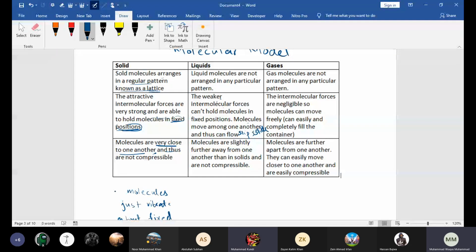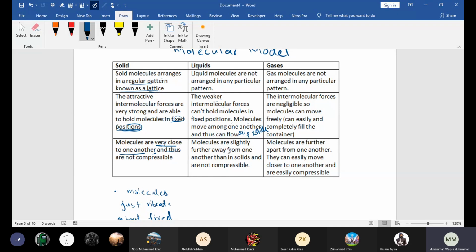So in liquids, the molecules are loosely held together, and the forces of attraction between the molecules are weak, not as strong as in solids, but stronger than in gases. The forces of attraction between the molecules of the liquid are not strong enough to hold the molecules in fixed positions, but they are still strong enough to hold the molecules together. Getting my point? Molecules are still held together, but not in fixed positions.